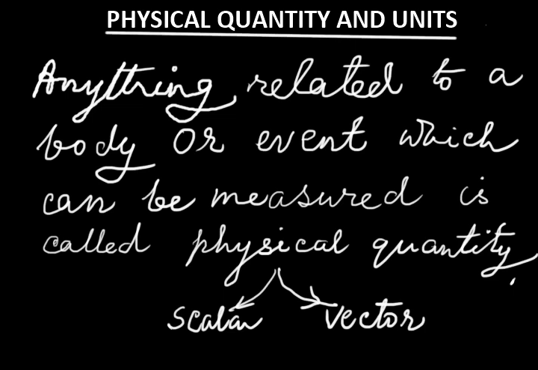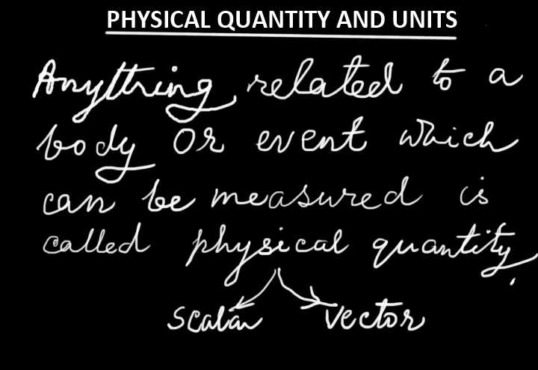Ring is called body. So you have to first keep in your mind the difference between a body and a material. Material is primary, fundamental, and body is derived. In physics as well as in chemistry, we have to realize about the substances, about the materials or matters. And in physics, we will realize about the body, and something related to a body or event which can be measured is called physical quantity.